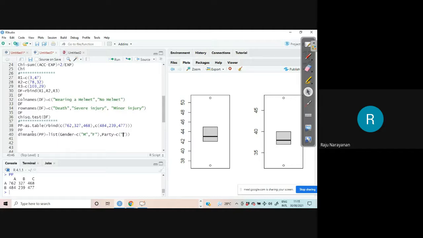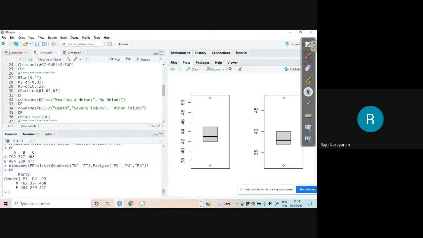I am very, very clever. I am not mentioning any party. I am just giving you P1, P2, P3. Otherwise, tomorrow you may complain that sir gave more affiliation to some party, he is from that party, etc. Now you can see PP. You are getting a wonderful table. Party P1, P2, P3, gender M F.